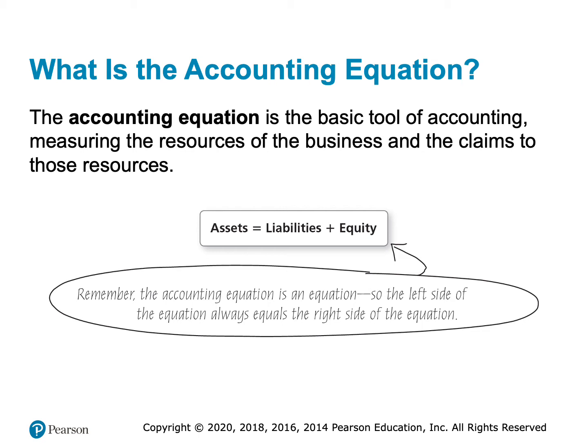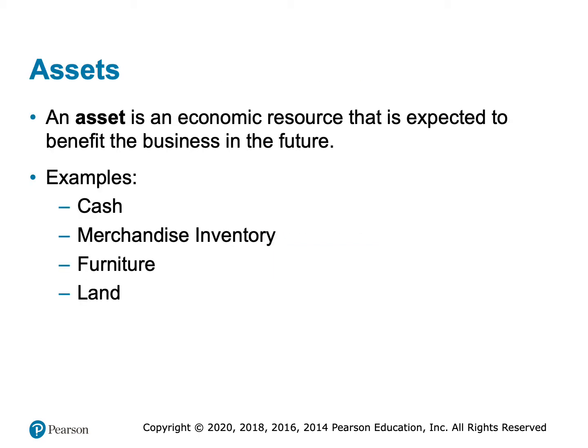Now, the key with this equation is that it has to balance. It has to. There is never, ever a situation where the equation would not balance and it be correct. Okay, so that's the cardinal rule: the equation has to balance, assets must equal liabilities plus equity always. So an asset, the quick and dirty definition, is anything that we own.